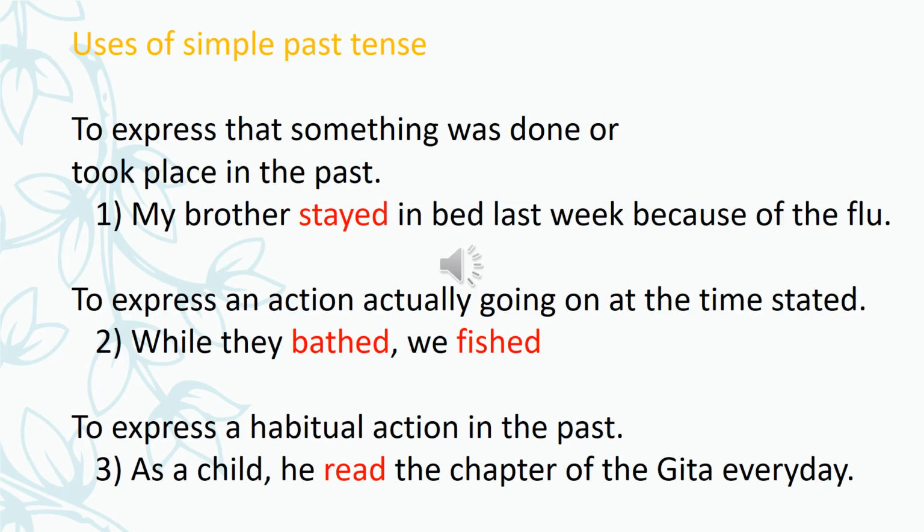Now second, while they bathed, we fished. See here, two actions are there, and these two actions were going on at the same time, or at a stated time. While they bathed, we fished. So that means they were bathing and we were fishing. So two simultaneous actions were going on in the past. So this is also simple past.